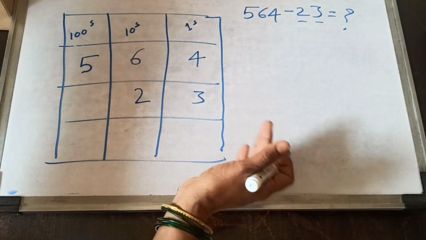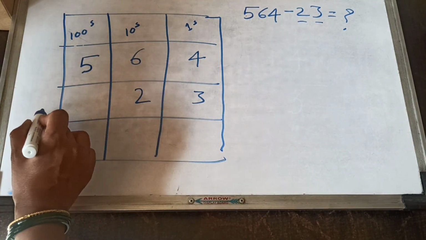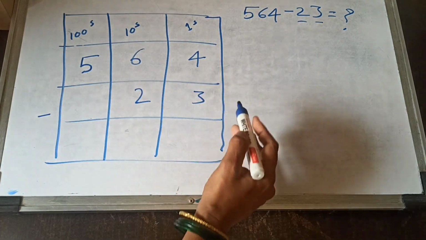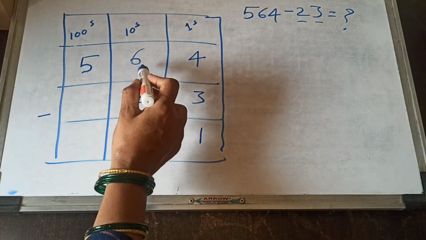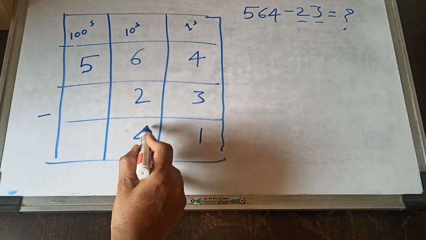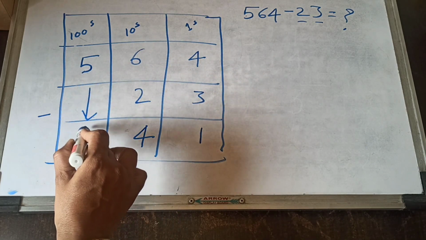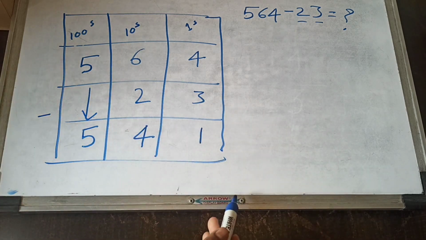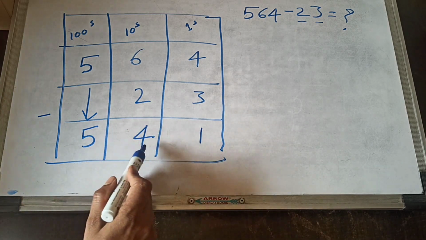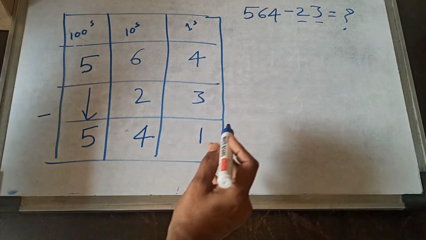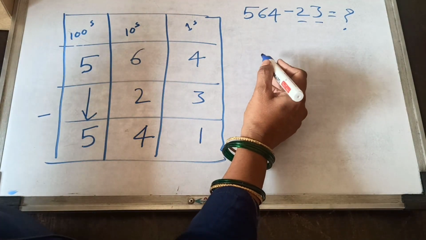Okay, then we use here the minus sign. 4 minus 3 is 1, 6 minus 2 is 4, and 5 write down as it is. That means our final answer is 541.